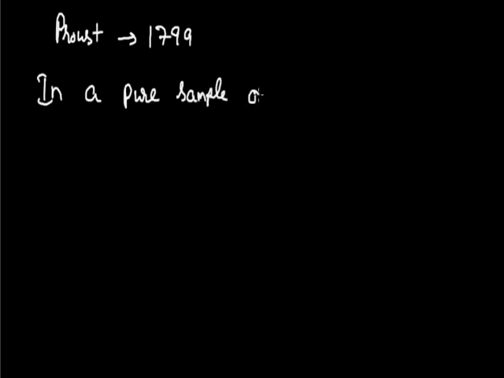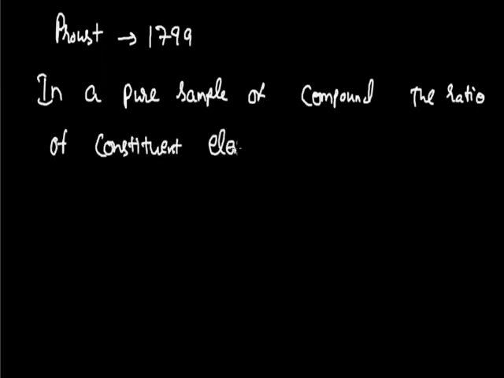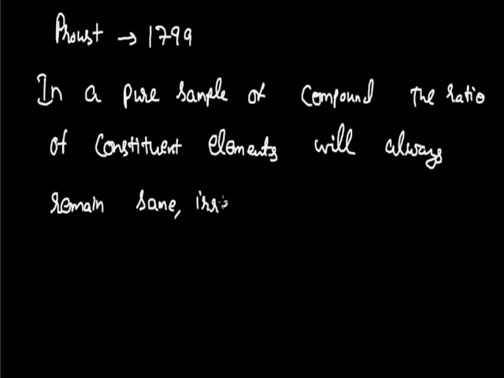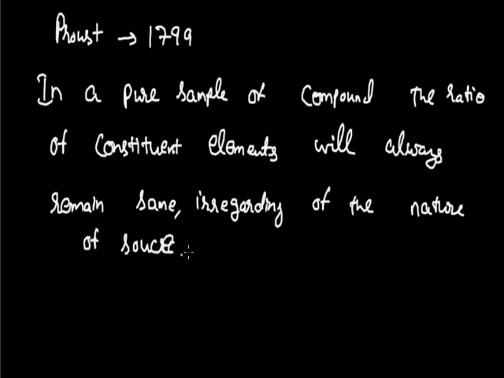This law was proposed by the scientist Proust, and the year was 1799. The statement of this law is: in a pure sample of a compound, the ratio of constituent elements will always remain the same, regardless of the nature of the source. So that is the law of constant proportion.